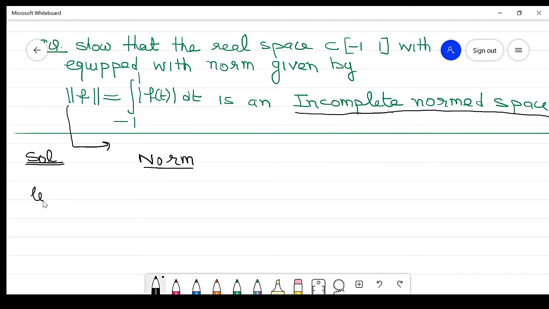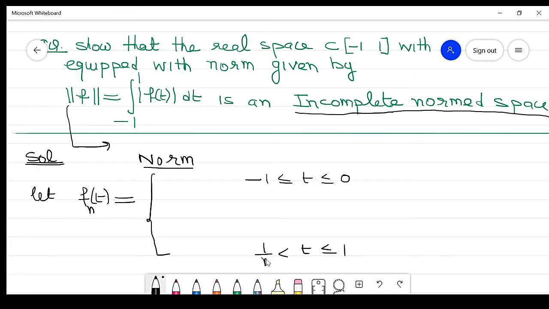Now let me take this sequence f_n(t), which has three parts. The first part is for -1 ≤ t ≤ 0, and the third part is for t greater than the given values. I take 1/n, because when n approaches infinity it will be equal to 0.